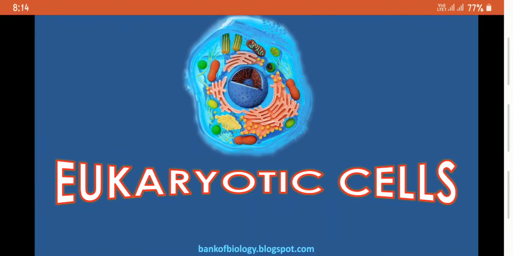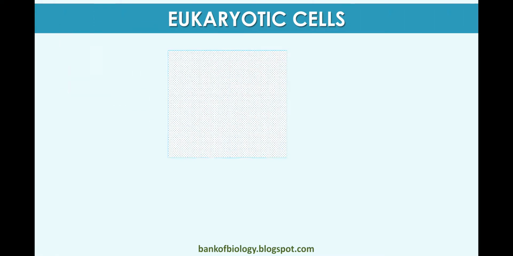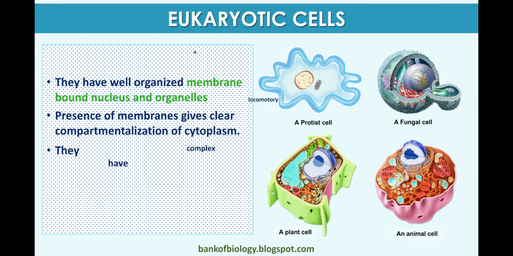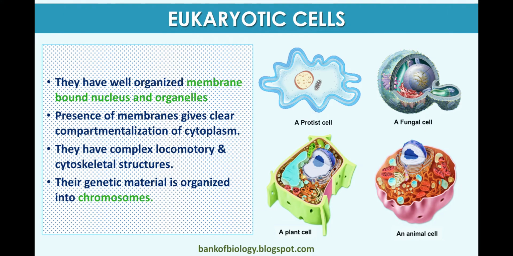In this lecture, we take interesting knowledge about the eukaryotic cell. Eukaryotic cells are cells having a proper, well-organized nucleus and membrane-bound organelles. They have complex locomotory and cytoskeleton structures, and their genetic material is organized into chromosomes. They consist of multicellular and unicellular organisms, including protocyte cells, fungal cells, plant cells, and animal cells.